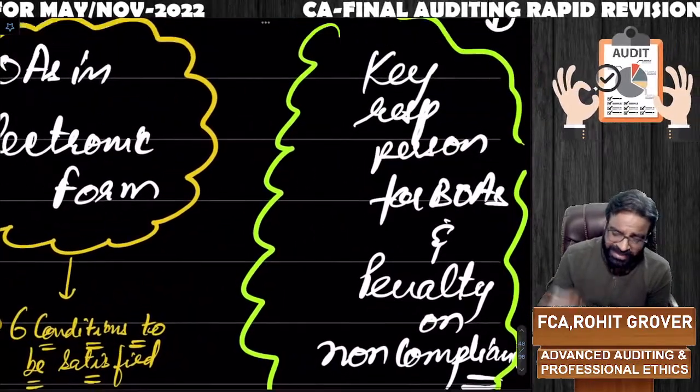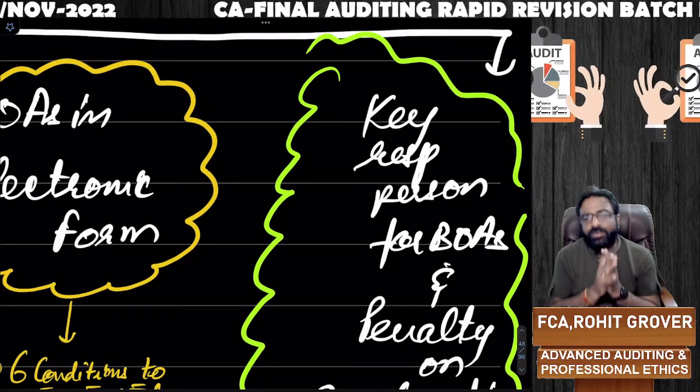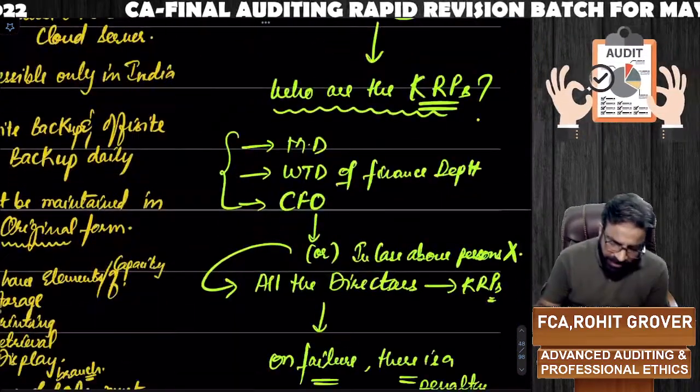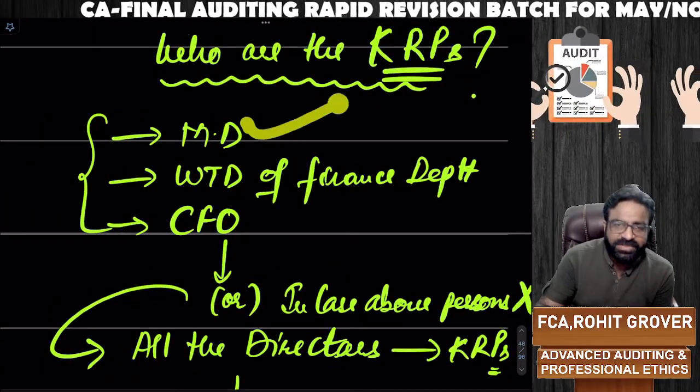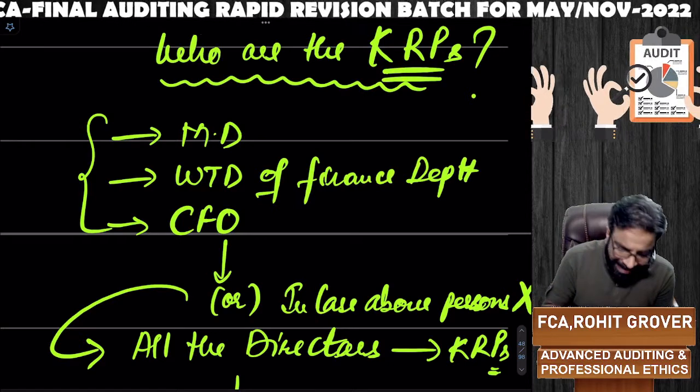Sir, who are the key responsible persons for maintaining the books of accounts, and what is the penalty if they do not maintain the books of accounts in the proper manner? Remember one thing, the key responsible persons for maintaining the books of accounts are the managing director of the company, the whole-time director of the finance department of the company, and the CFO.